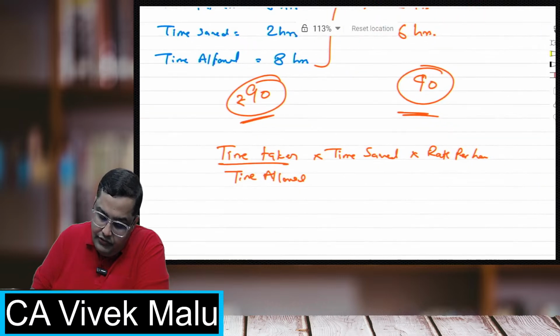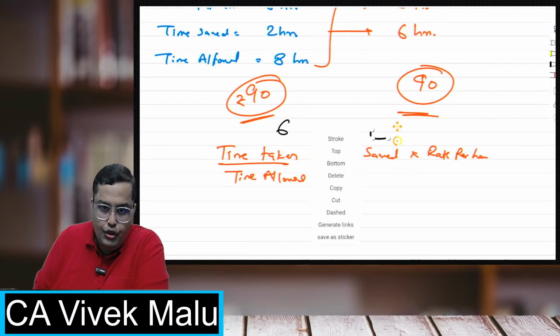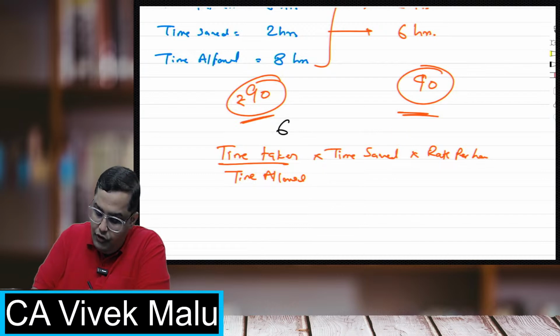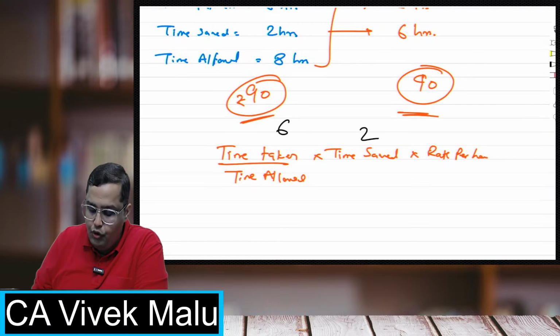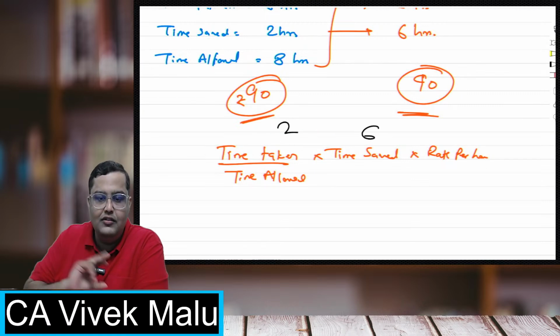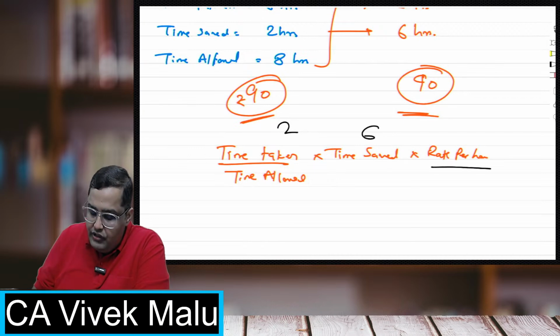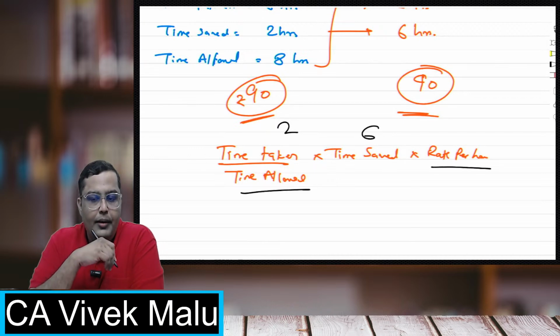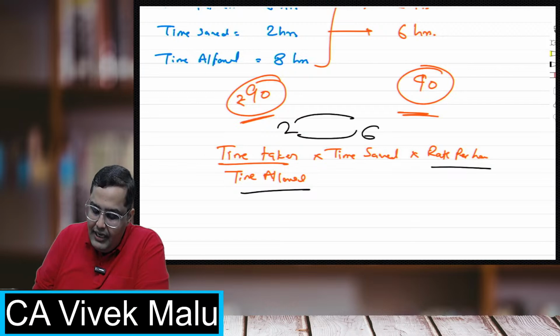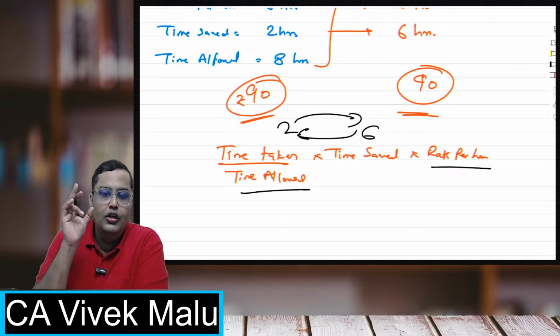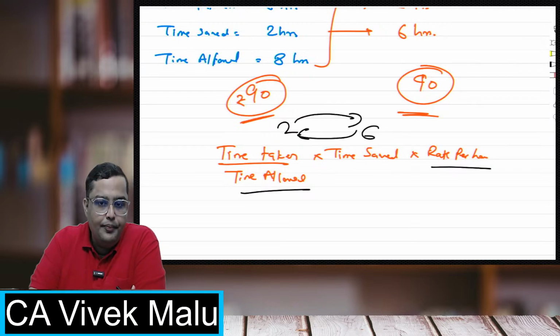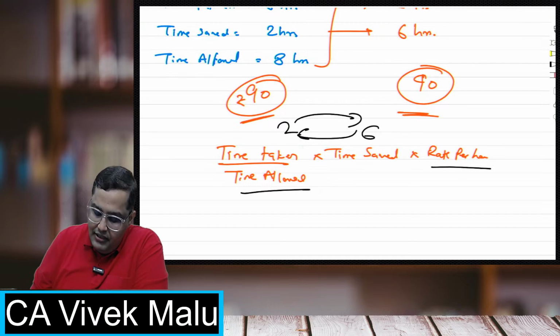Suppose this was 6 and this was 2, like time taken 6 hours and saved 2 hours. Or if I change them and make this 2 and 6, it is still the same, because time allowed is also the same. So in the numerator they are just replacing themselves. That is why the answer always comes the same.